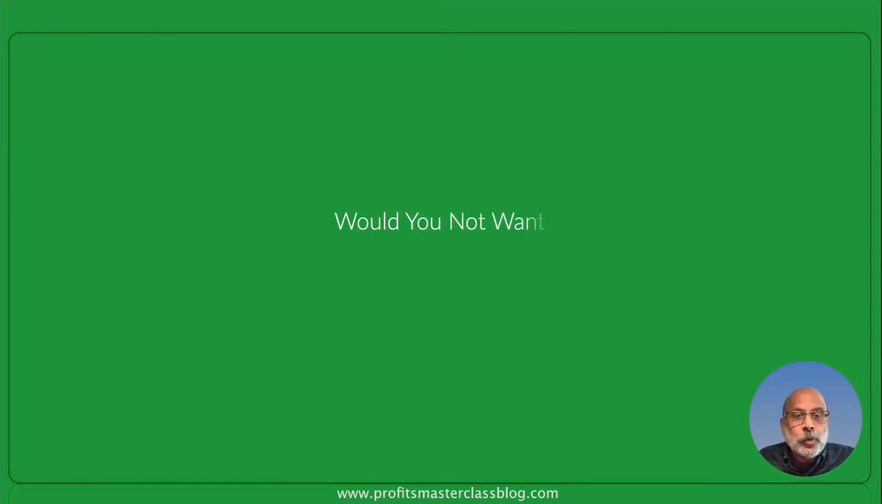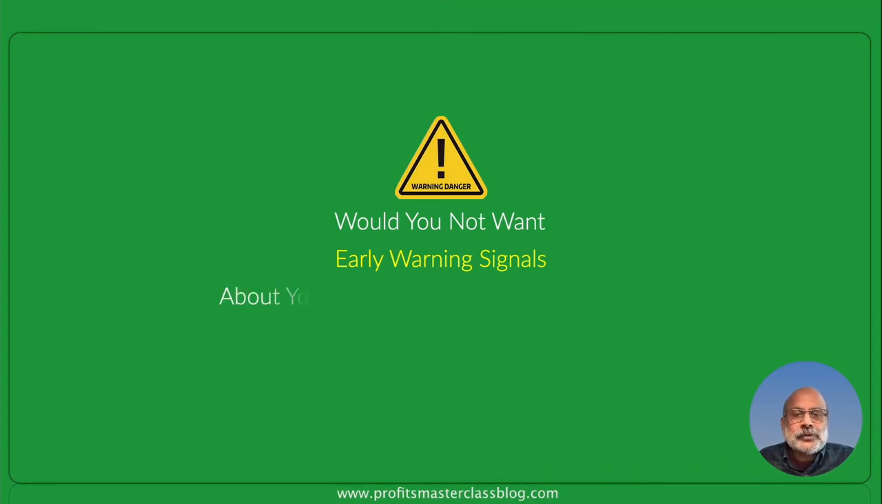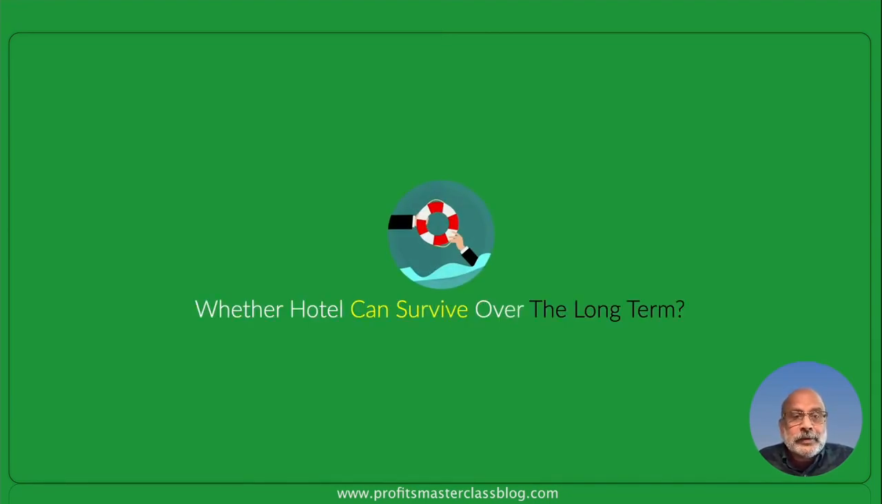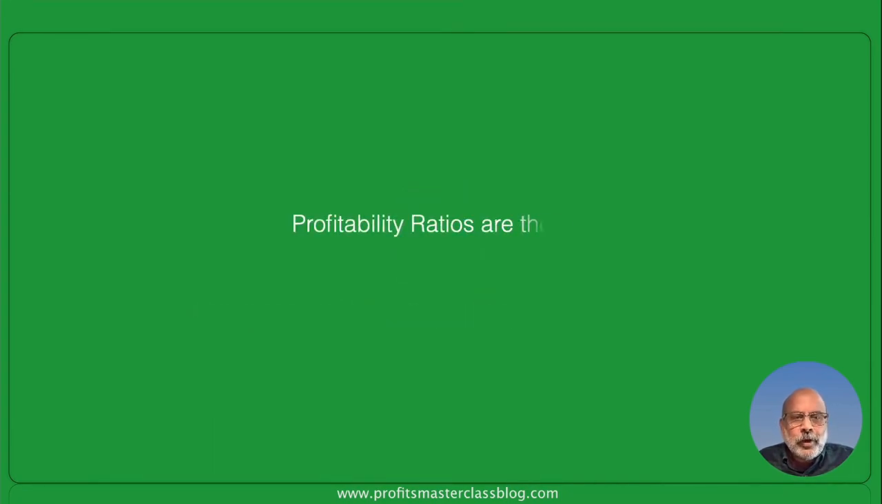Would you not want to know about an early warning signal, or early warning signals, that tell you something about your hotel's long-term sustainability? Well, what do you mean by long-term sustainability? Well, whether the hotel can survive over the long term. Am I being dramatic? No. Let's find out how. Profitability ratios are those early warning signals. But what are these profitability ratios?